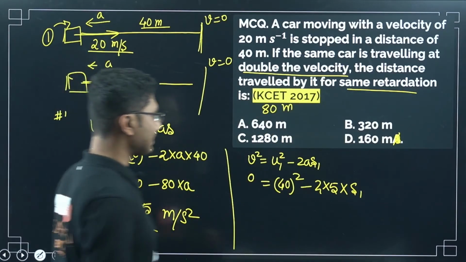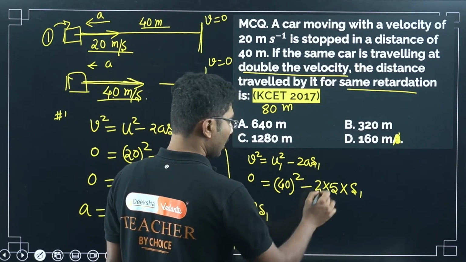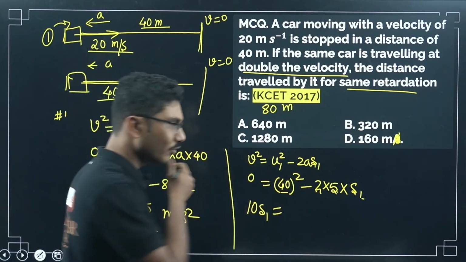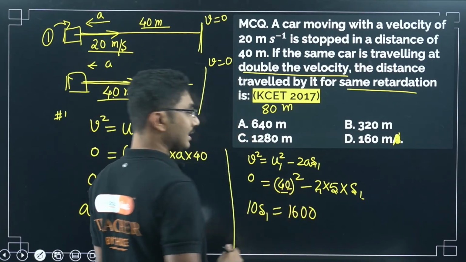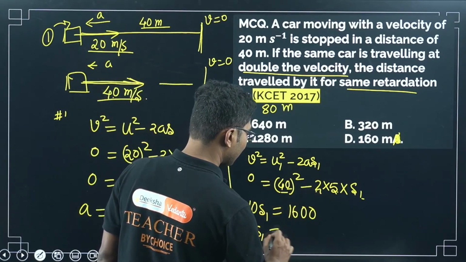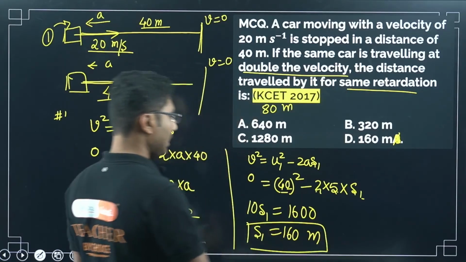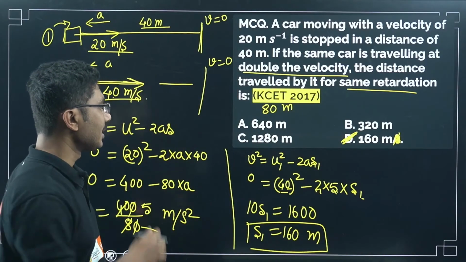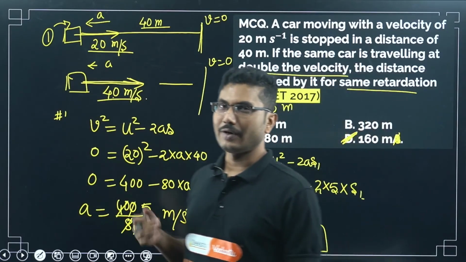So 10 s1 equals 40 square. What is 40 square? 4 times 4 is 16, and there are two zeros. So s1 equals 160 meters. The correct answer is option D. Not 80 meters, not 640, not 320, it is 160. Be careful while answering this question.